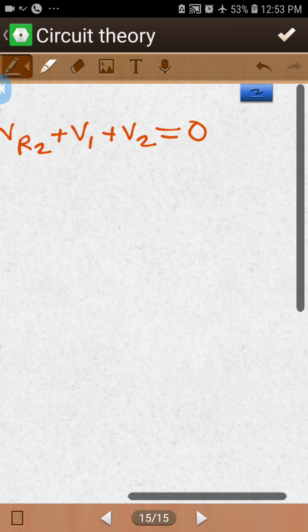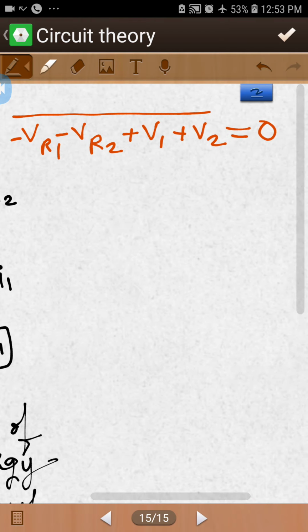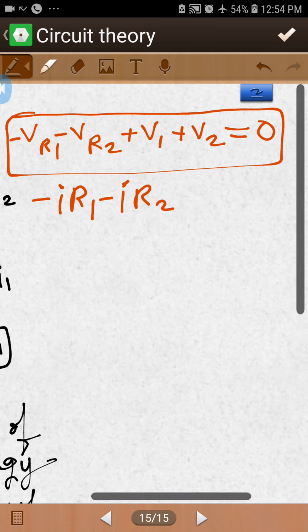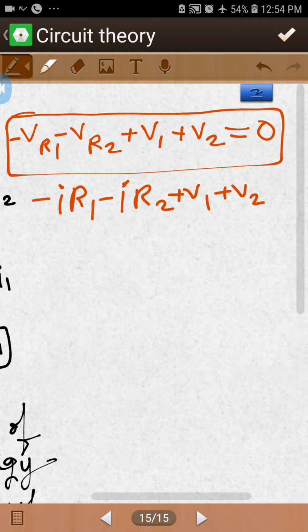That is the expression. Now the voltage on VR1 is I1R1, and the voltage on VR2 is IR2, because I is the current flowing in this loop. Then positive V1, as the source, and V2, also a source, and the total value is 0. If you want to find the value of current, you just take the common factor.